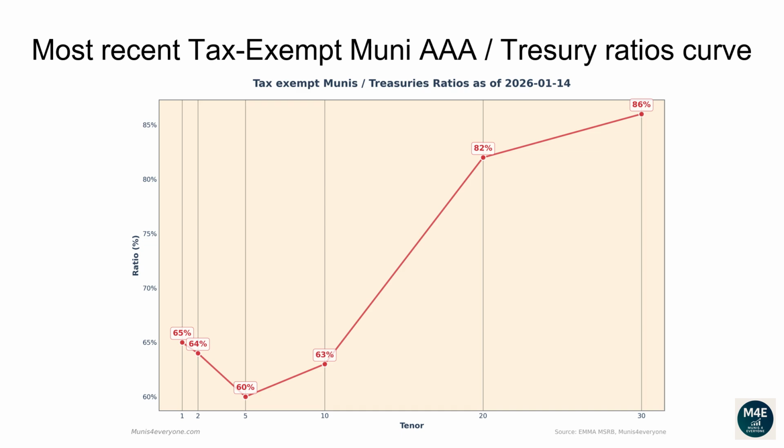The current one-year ratio is 65%. The 2 years ratio is 64%. The 5 years ratio is 60%. The 10 years ratio is 63%. The 20 years ratio is 82%. The 30 years ratio is 86%.